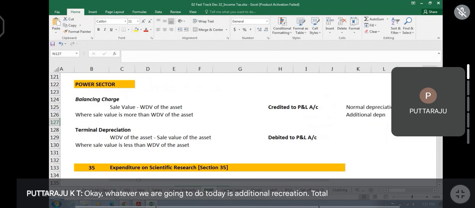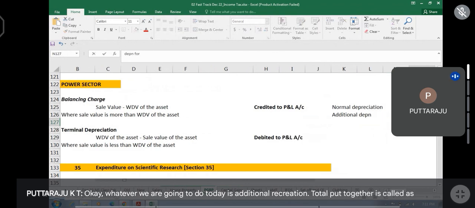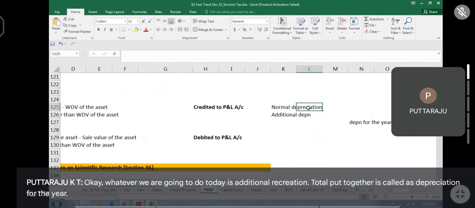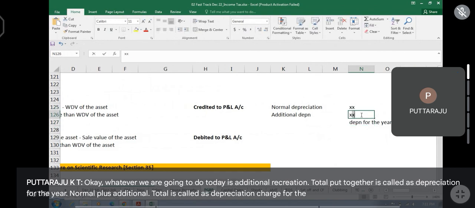Total put together is called depreciation for the year. Normal plus additional total is called depreciation charge for the year. Is this point clear?